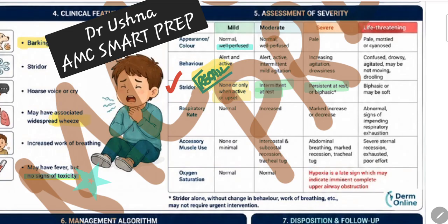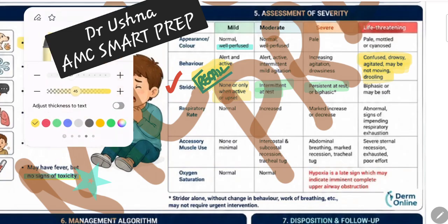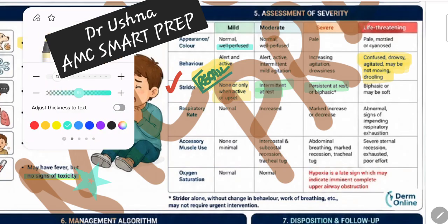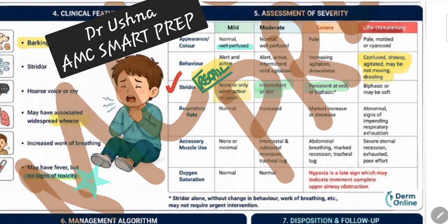Life threatening, you will easily identify that the patient is silent, the patient is having drooling, there is a confused, drowsy patient. So anything that is causing deterioration of the normal appearance of the patient, this is a life threatening condition. So you can easily identify. Hypoxia is again a very important parameter, because many a time croup does not present with hypoxia unless you are talking about the mild and moderate ones.